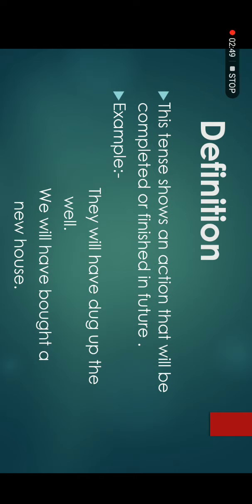The next sentence is, we will have bought a new house. Bought is the third form of buy, that means to purchase, to get something by money. We will have bought a new house. Understand? In this sentence, you will find first of all a subject, the doer of action, then the helping verbs will have, and the third form of verb, and at the end you will add the object or other complements you have to translate.